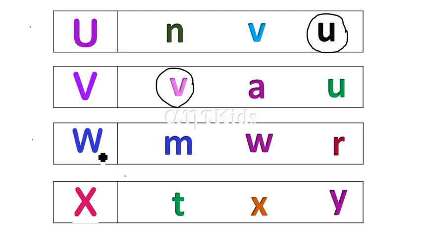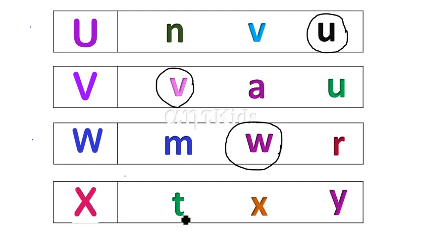Uppercase W. Where is lowercase w? This one or this one? This is your M. So lowercase w is this one. W says wa, wa, wa. And what about this one?